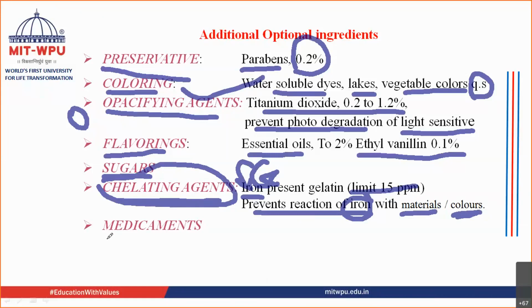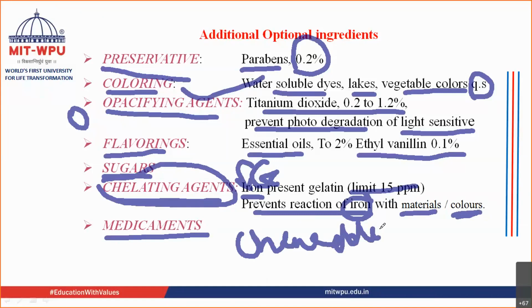And the last thing that you require is medicaments. If you are preparing chewable soft gelatin capsules, in that case your capsule shell should also contain a medicament because it is a chewable kind of soft gelatin capsule.